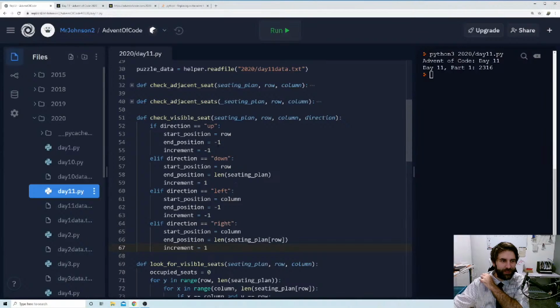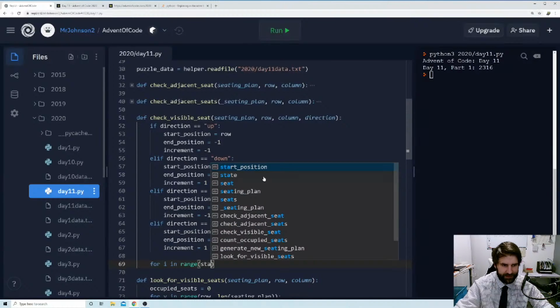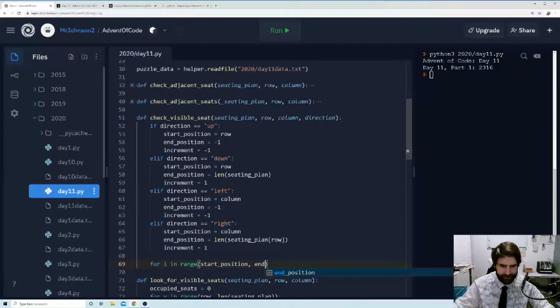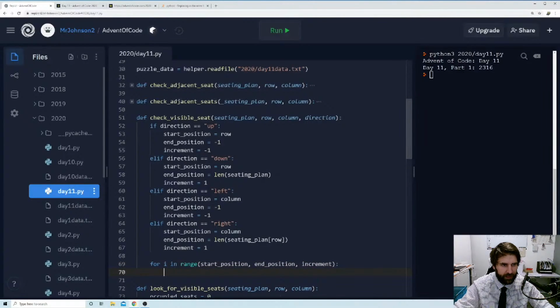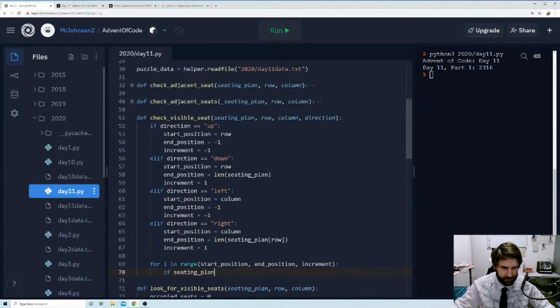So now what we want to do is write a for loop, right? So we want to say for i in range, we're going to go from our start position to our end position, and we're going to use our increment. We are then going to say if our seating plan at